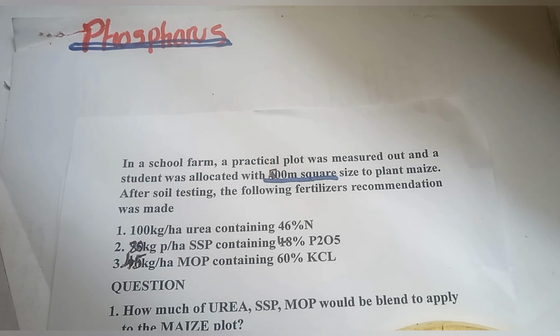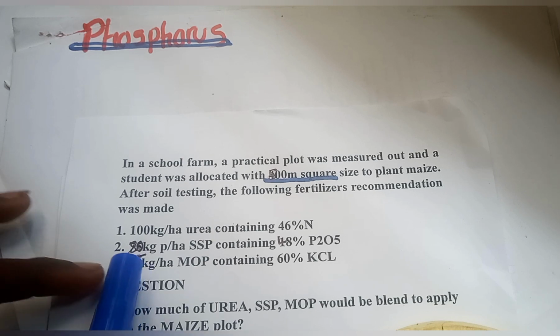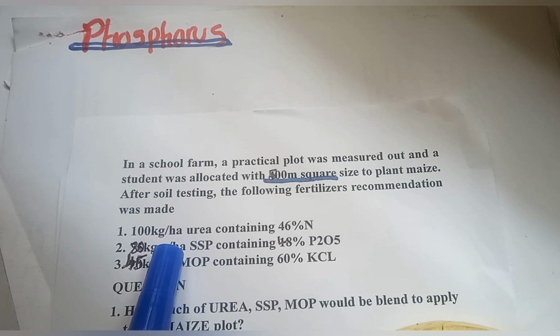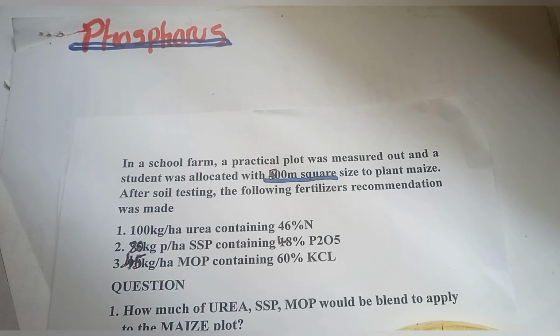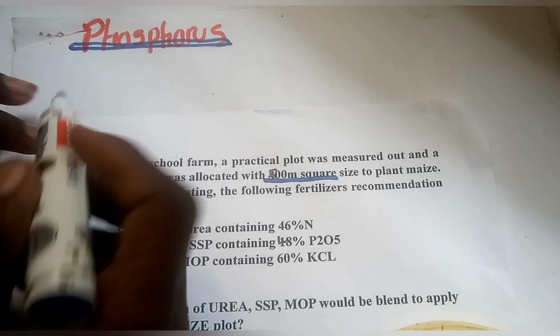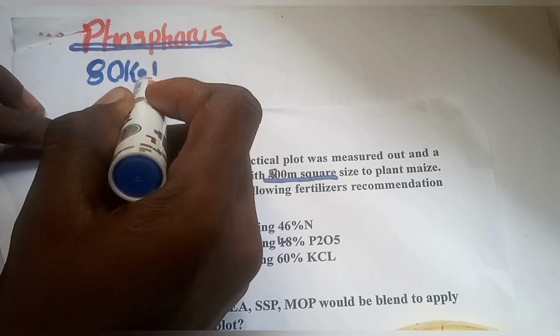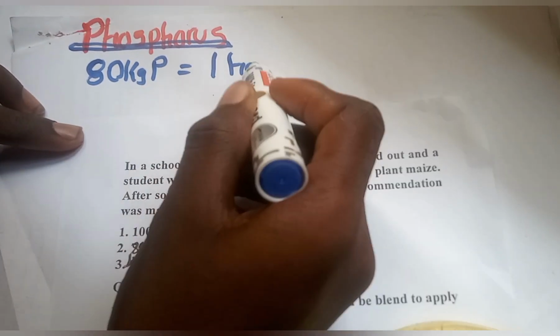Now I want to calculate for phosphorus. If you look at this, they gave me that 80 kilograms of phosphorus is used per hectare of farmland, and my area is not up to 1 hectare. So I'm going to use the same approach. 80 kilograms of phosphorus is used in 1 hectare.